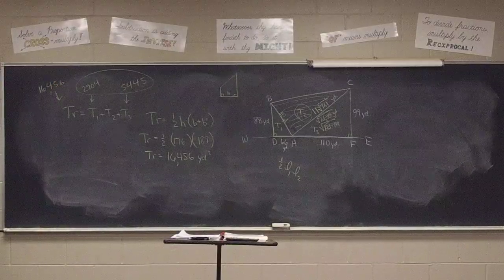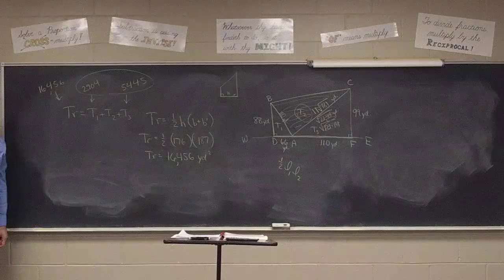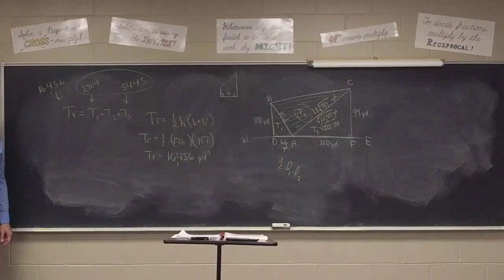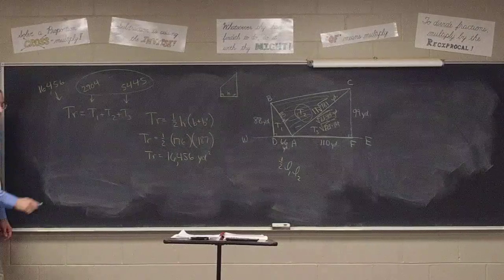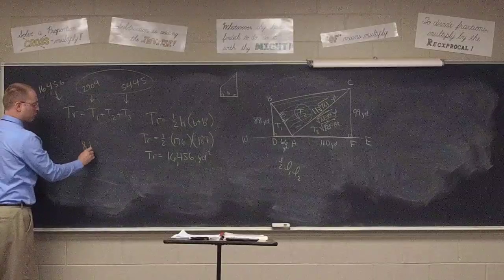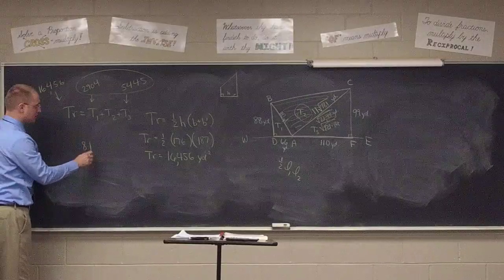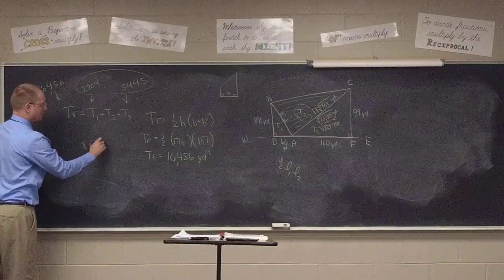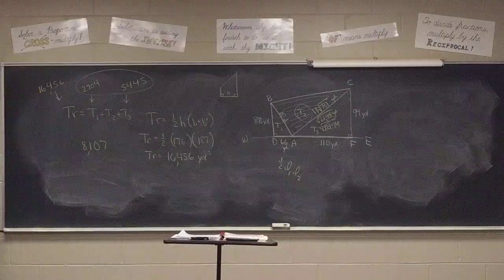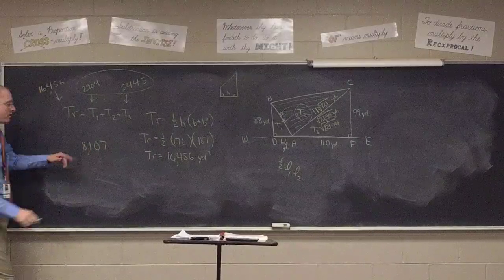And what do we get? 8,107. Yep. Someone verify? I verify. I got several people coming out with that.